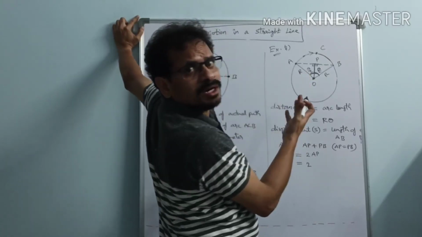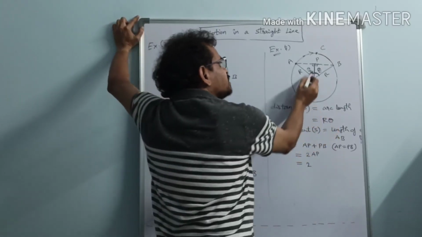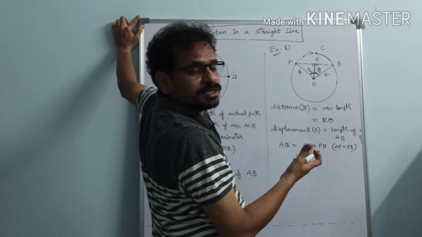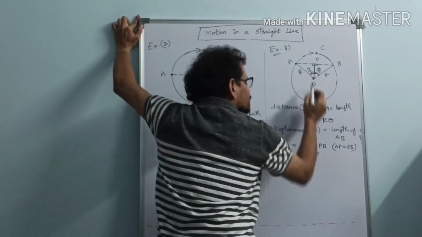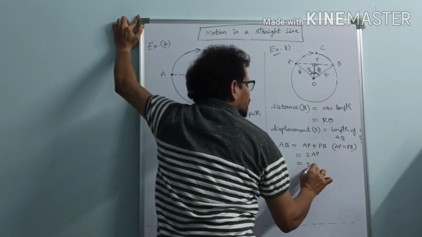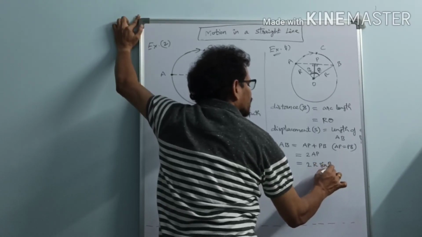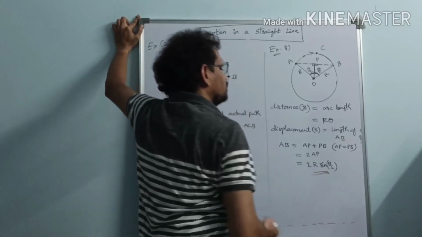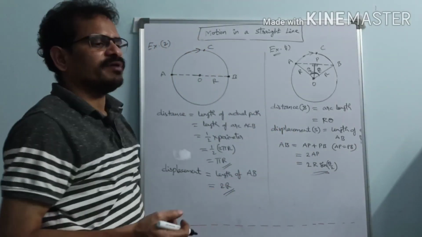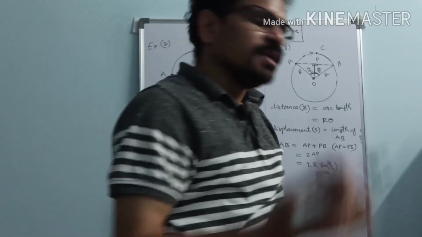Opposite side equals hypotenuse into sin of the angle, and adjacent side equals hypotenuse into cos of the angle. So AP is hypotenuse into sin theta by 2, that is r sin theta by 2. So displacement is 2r sin theta by 2. In this way we can easily find distance and displacement.